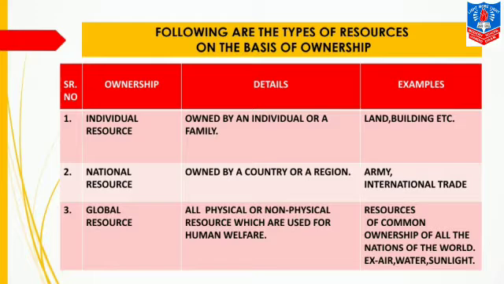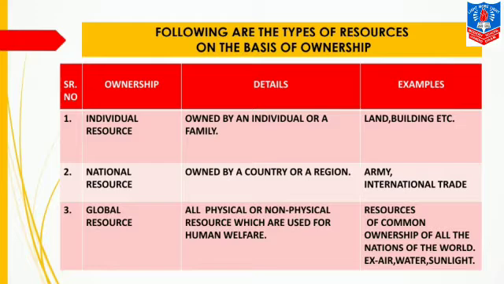Now the resources which are owned by a single person and he uses to satisfy his own need or his family's need, it can be termed as individual resource. The second one is national resource, that is owned by a country or a region. Its examples are army and international trade. Now, army serves the whole nation, so it is a national resource.